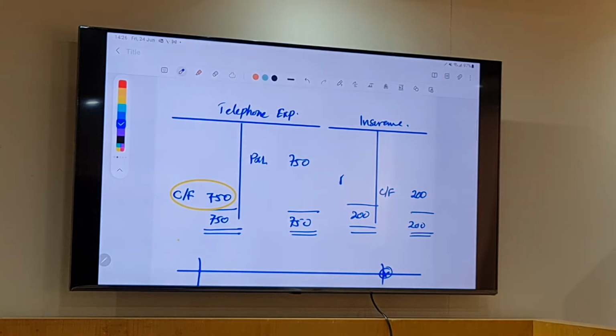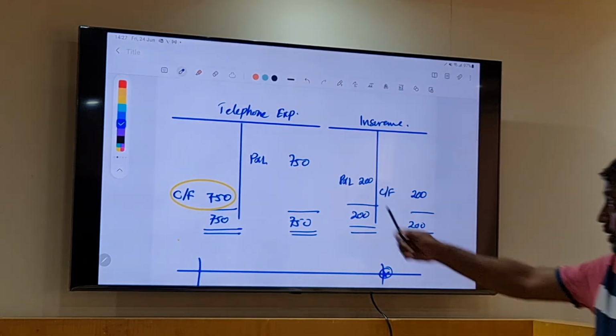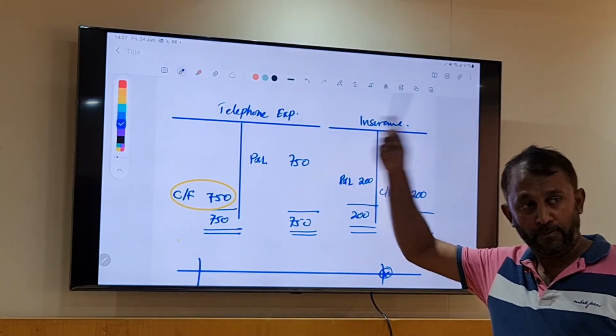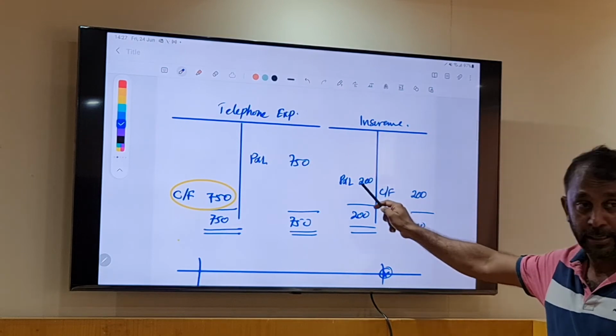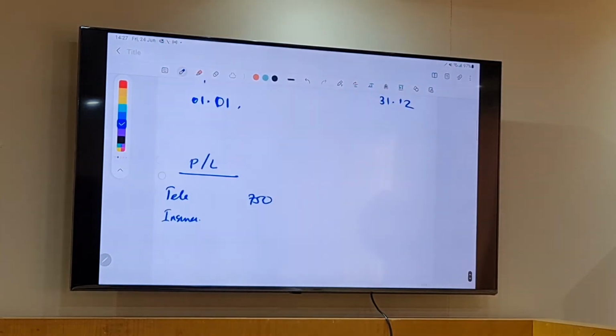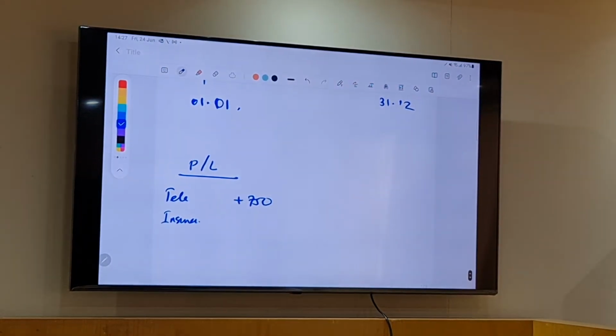So I will transfer to P&L 200. Now you see, this I credited here and debited to P&L. This I debited here, so I should credit to P&L. Debiting, I have written the number in plus. So credit, what must I do? Minus.